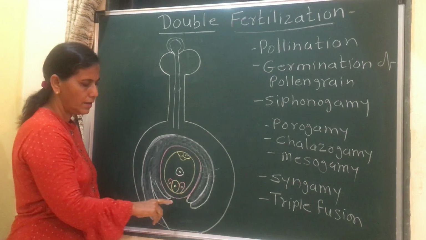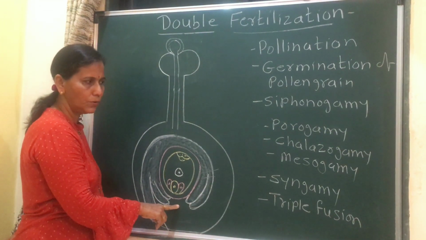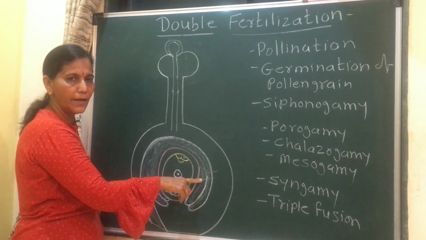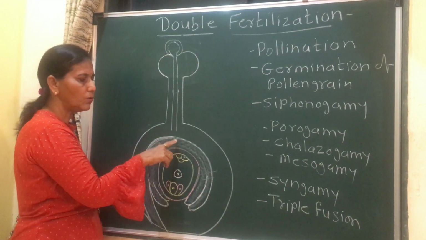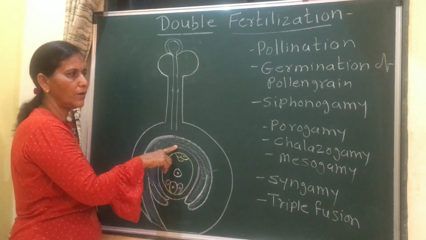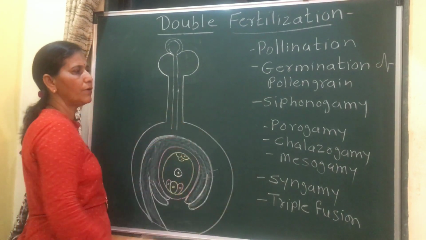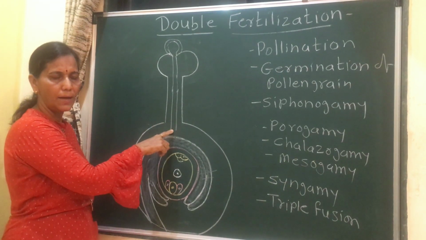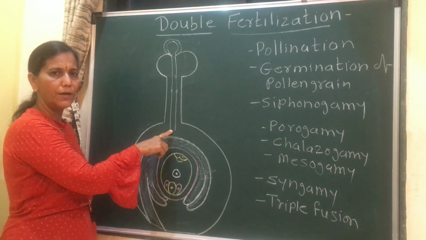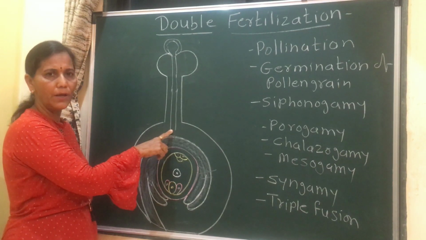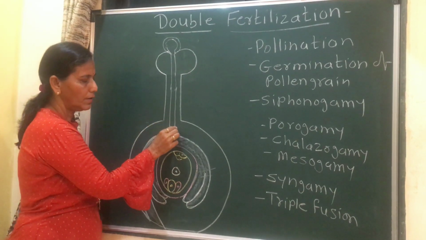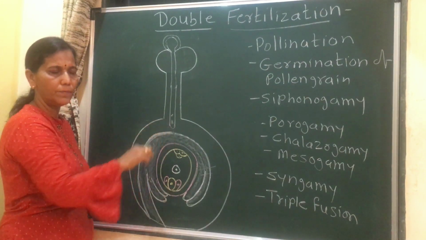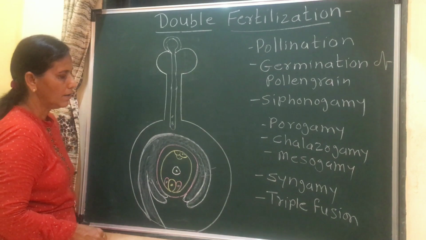Three terms are there. Entry of pollen tube through the micropyle is porogamy. Through the integument, it is mesogamy. Through the chalaza, it is called chalazogamy. Then what is siphonogamy? The non-motile male gametes are carried by the pollen tube. This is called siphonogamy.